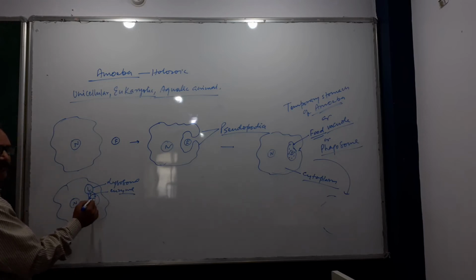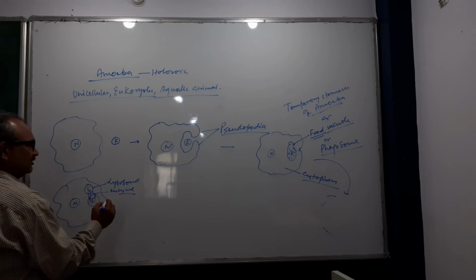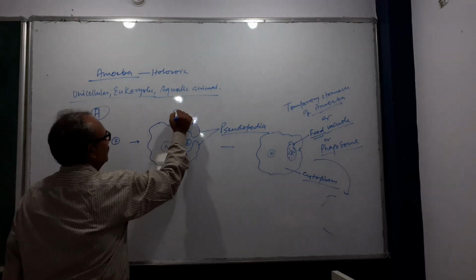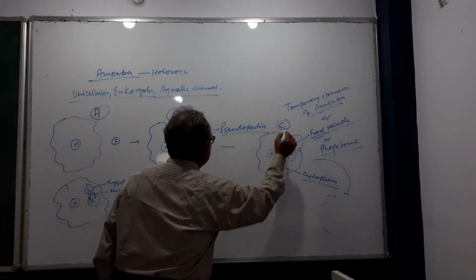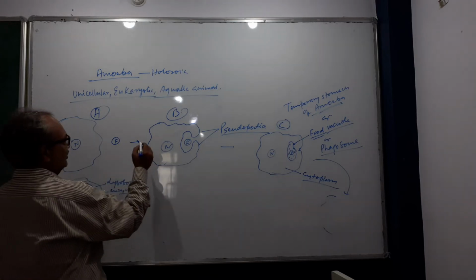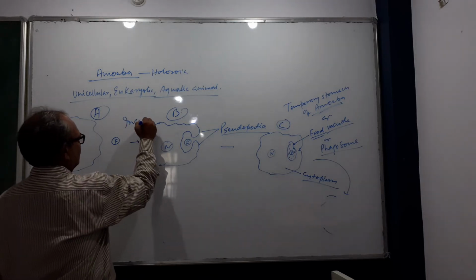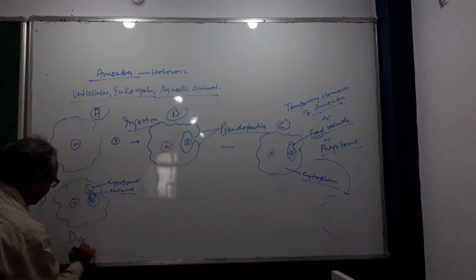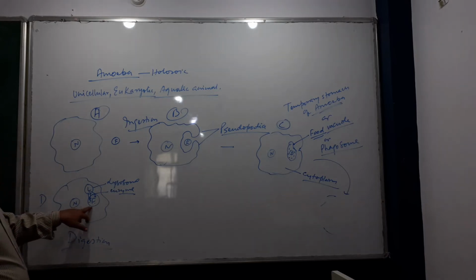This lysosome comes in contact with the food vacuole and releases enzymes for further digestion. Digestion takes place in the temporary stomach of amoeba, the phagosome.